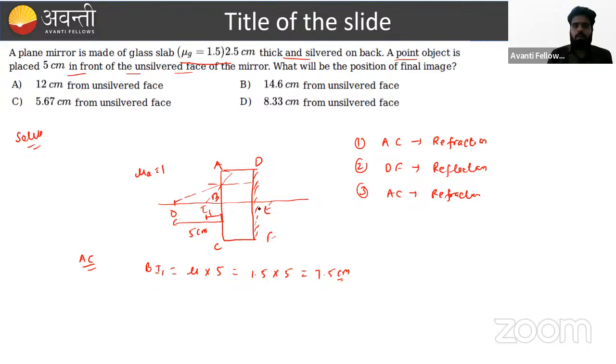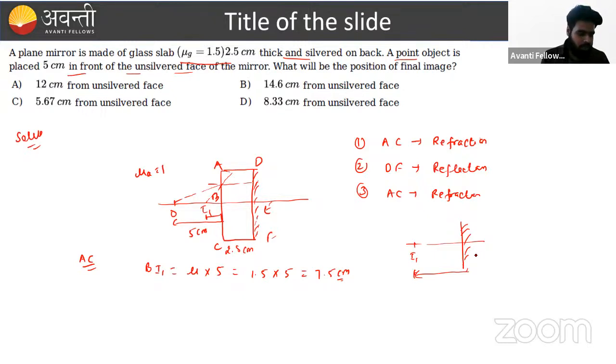What will happen now? In the second portion, if we draw another diagram, this is I1, and what is the total distance from the silvered surface? The thickness given in the problem is 2.5 centimeter, and this is 7.5.